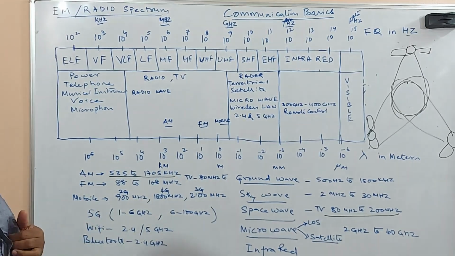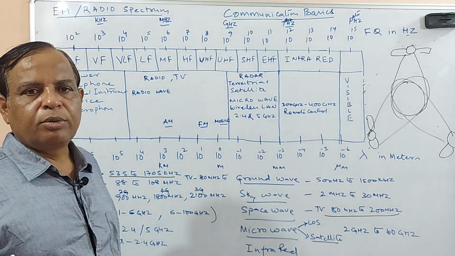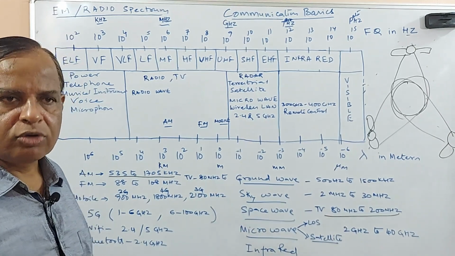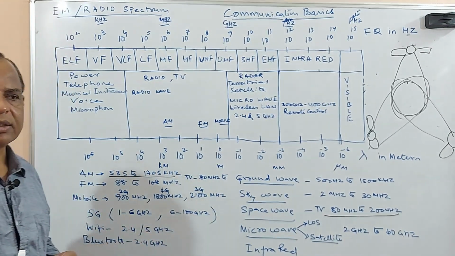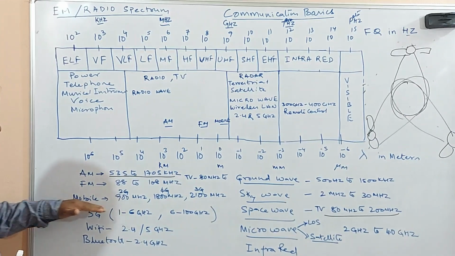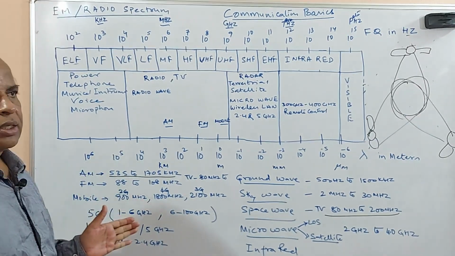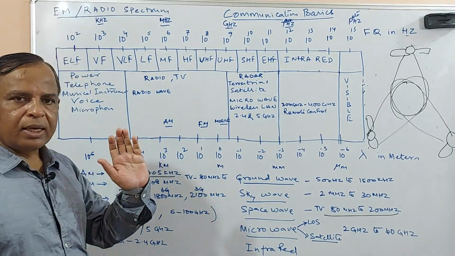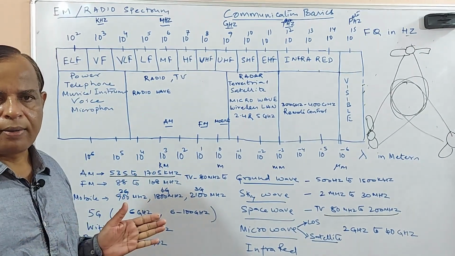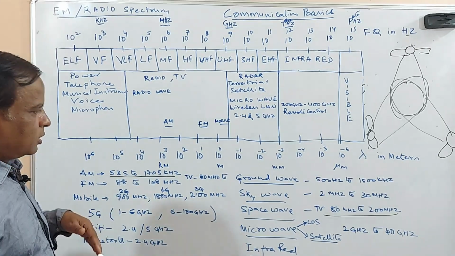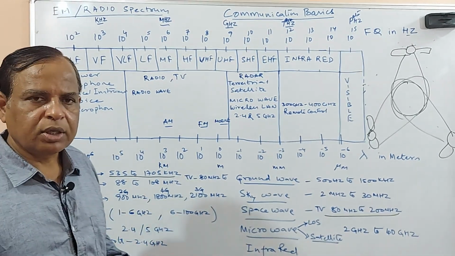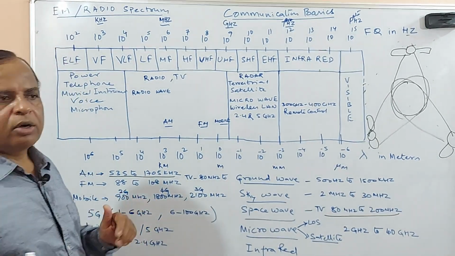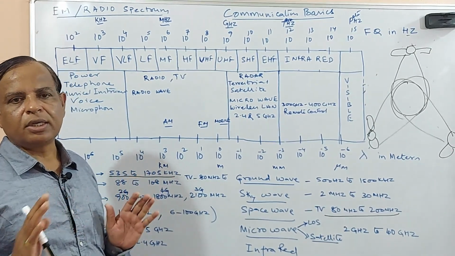So far we have not used the term digital communication or data communication. In the subsequent episodes you will be learning more about digital and data communication. When we come to mobile communication, so far the information has been in the form of analog. The latest communication is the data communication, or in fact the original is the digital communication, and further on we will come to know exactly what they are.